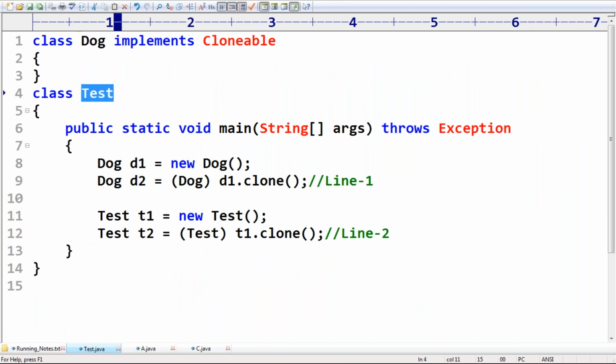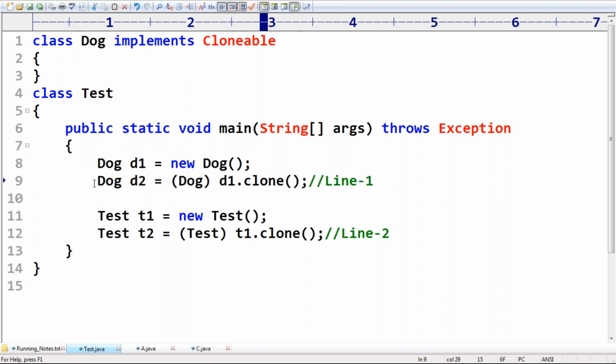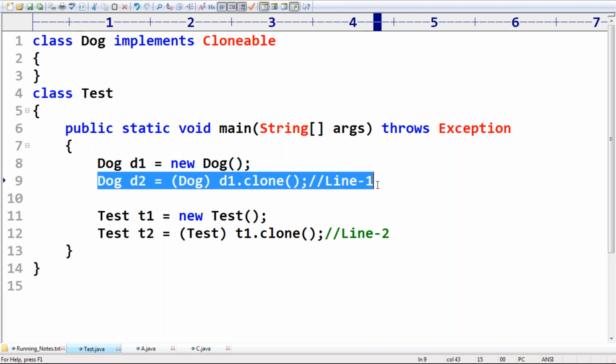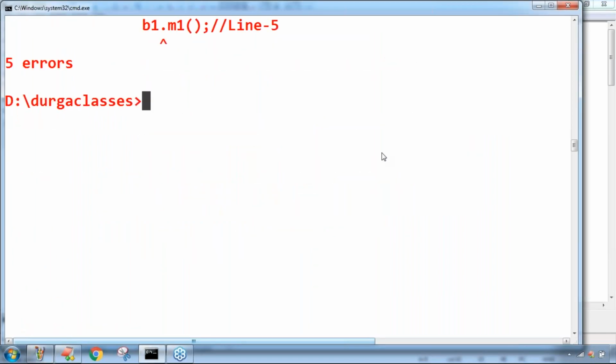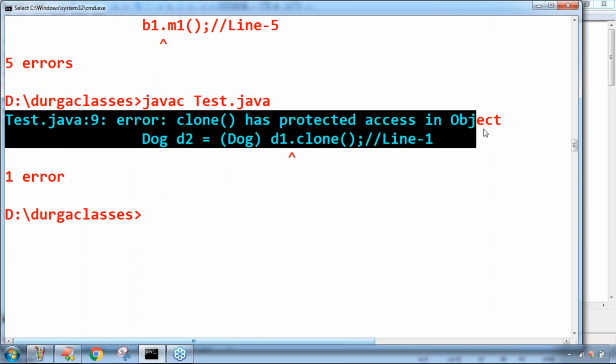You are in the Test class. You can call the clone method on the Test class object, but not on the Dog class object. Immediately, line number 1 compilation fails, because the clone method present inside the Object class is a protected method. Remember. Now have a look: line 1 causes compile time error. Yes, perfect, we are getting a compile time error at line 1.